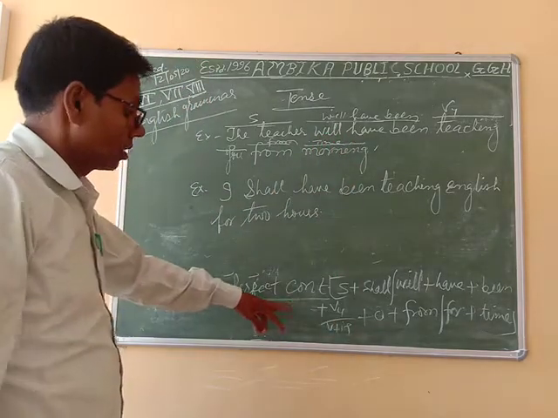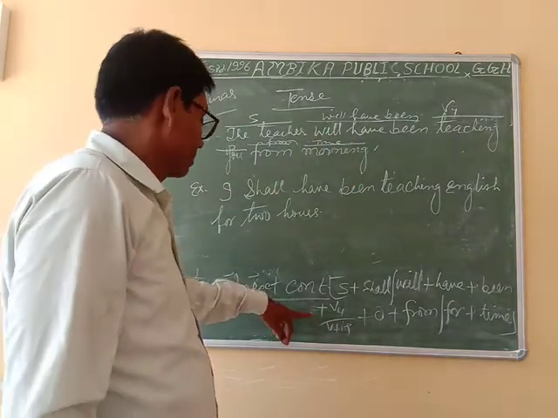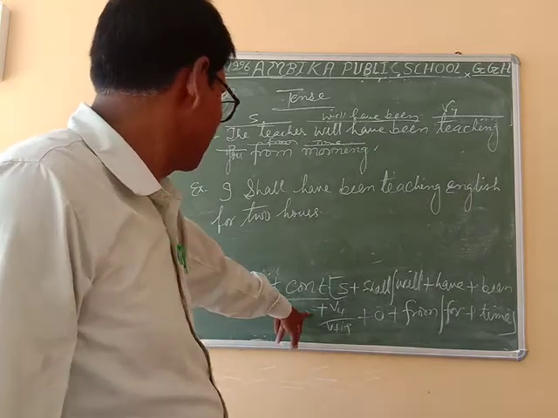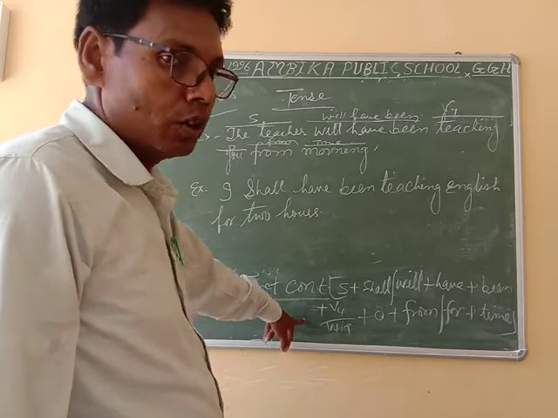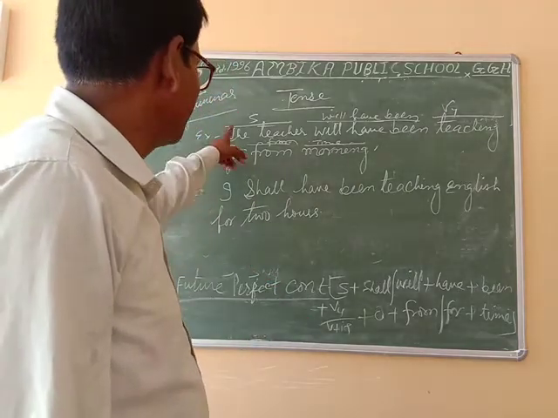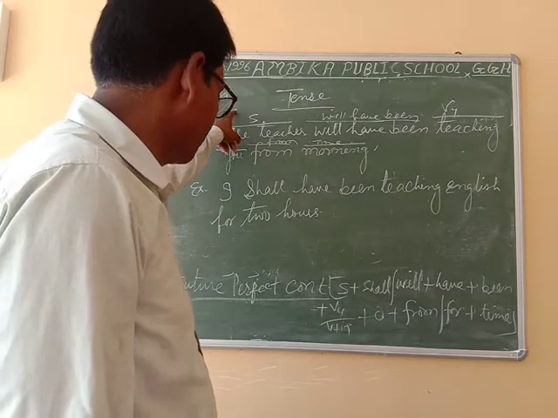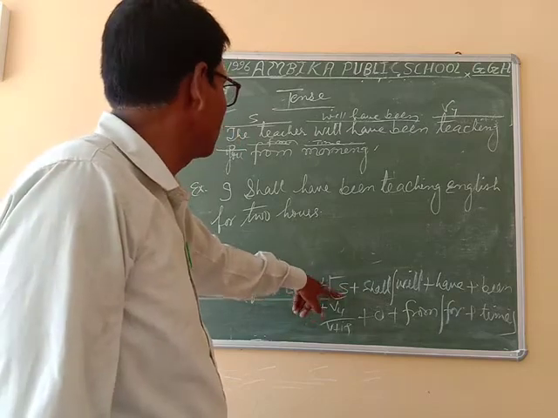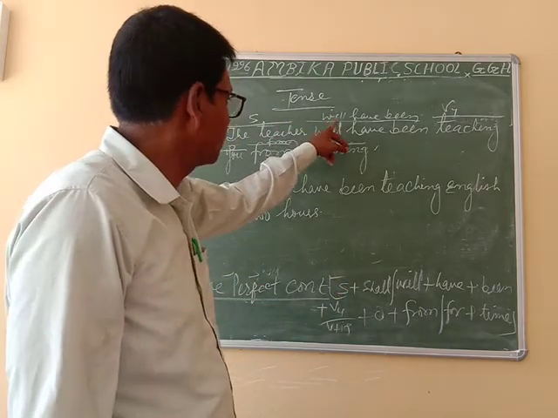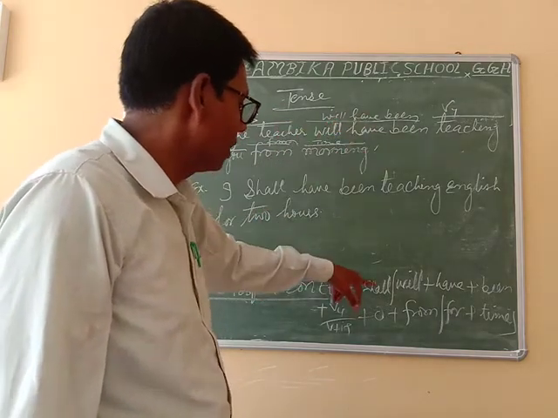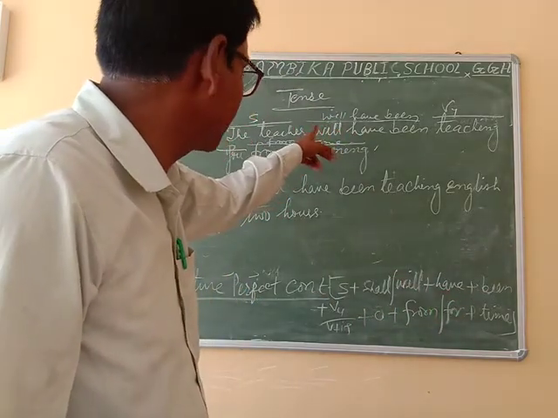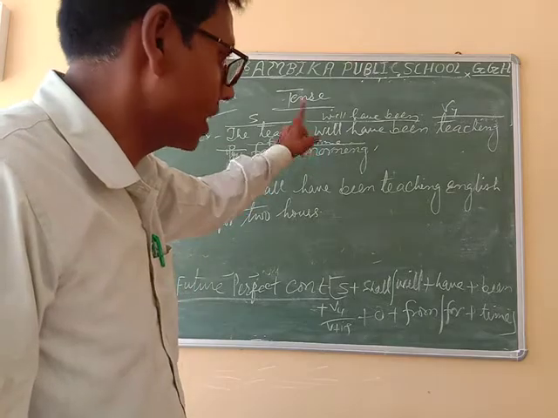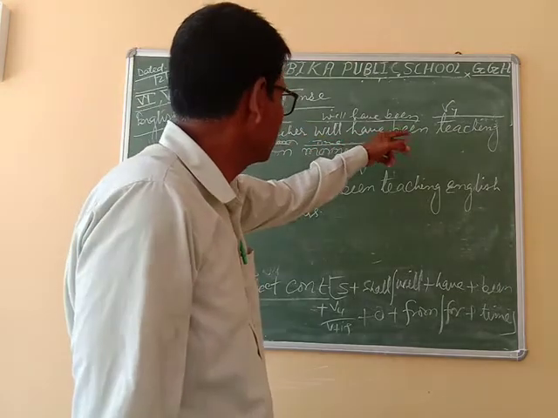Now, compare with the structure of the future perfect continuous. What will you find? I mean to say, the subject is coming first, and here the subject is also first. After the subject we have to use will have been, and shall or will is used according to the nature of the sentence, since we use shall and will in future.